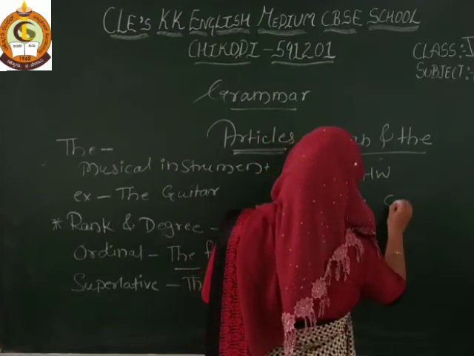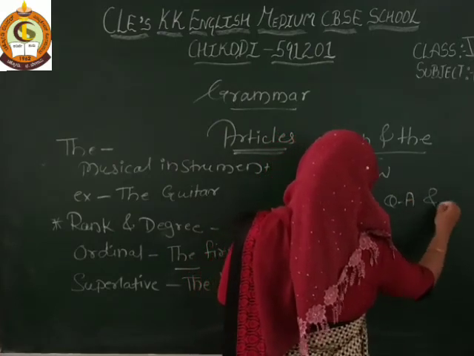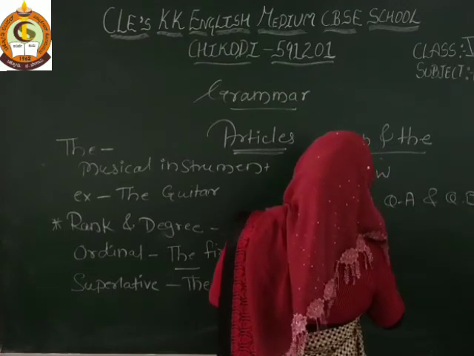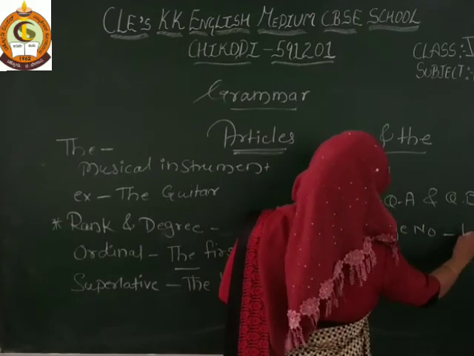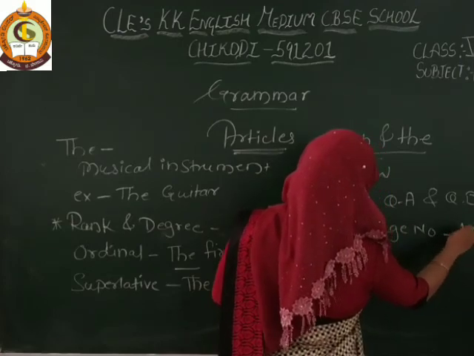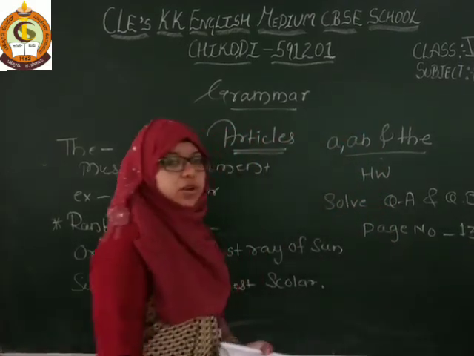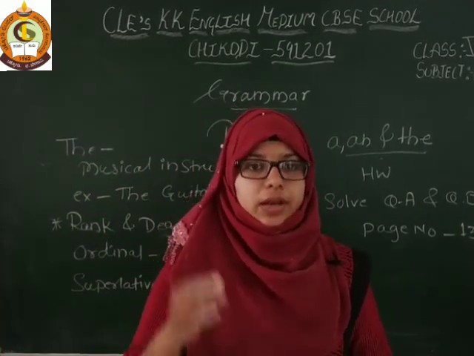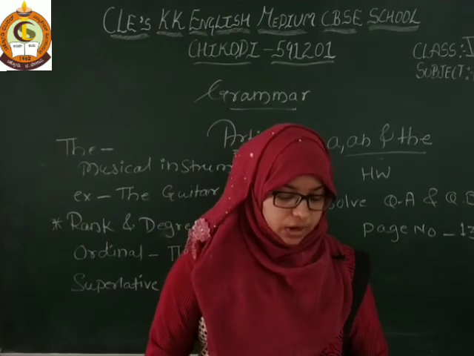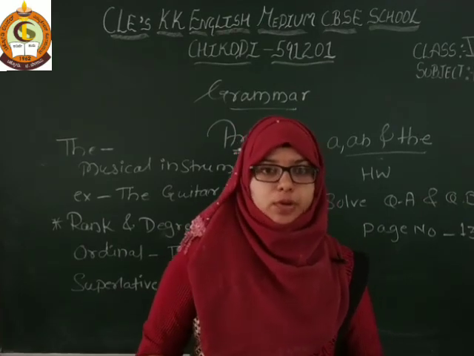For the grammar part, make a partition in your notebook, write the grammar section, and send it to me. Hope you all understood.